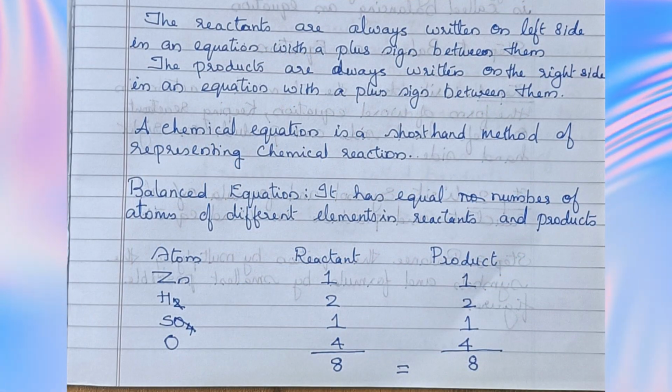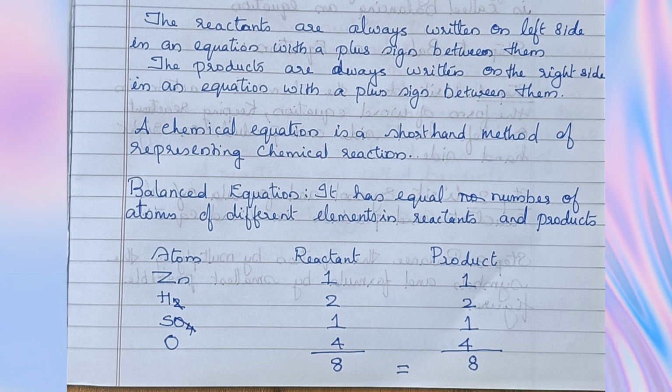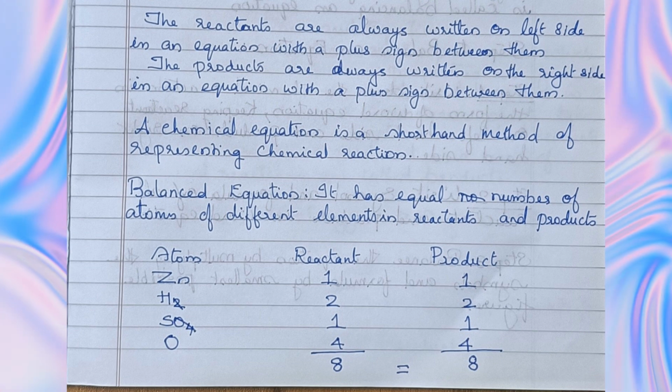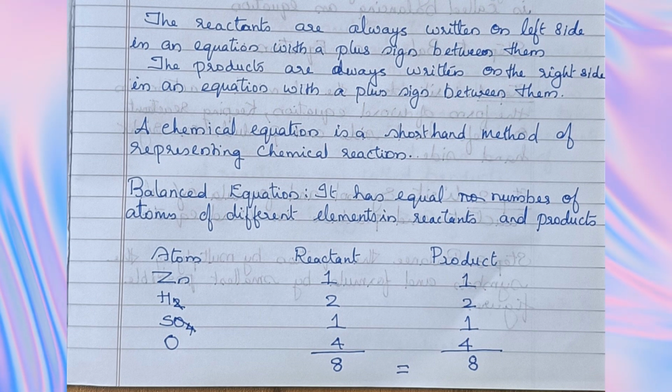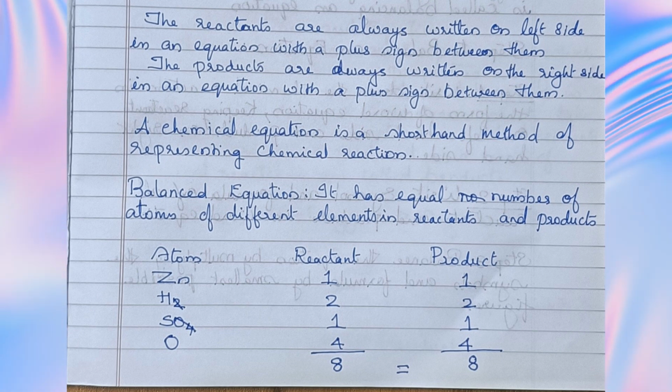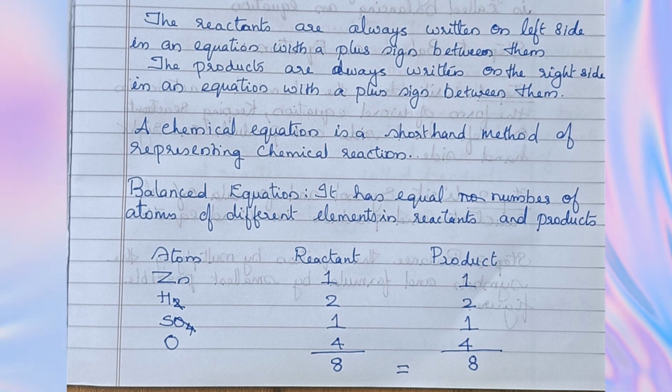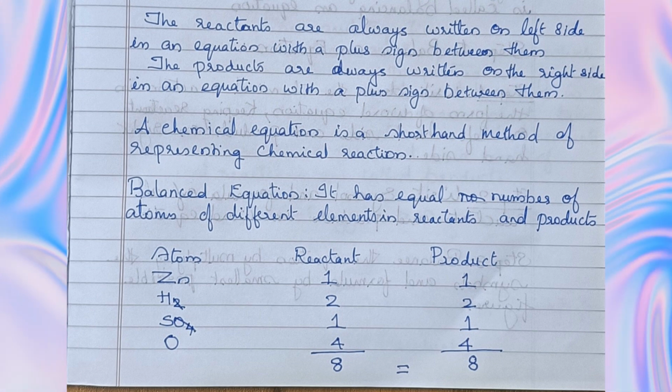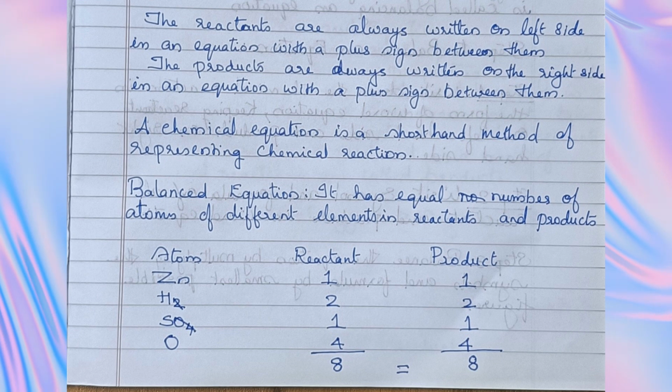The reactants are always written on the left side in an equation with a plus sign between them. The products are always written on the right side in an equation with a plus sign between them. A chemical equation is a shorthand method of representing a chemical reaction.